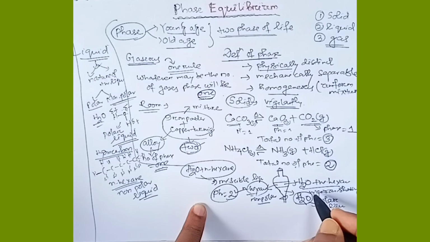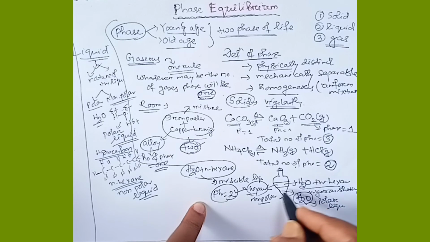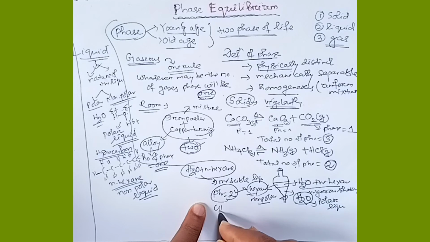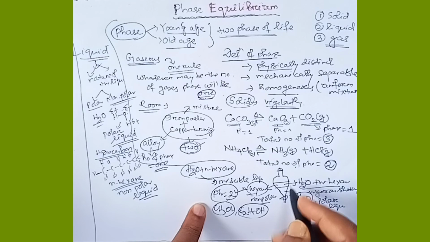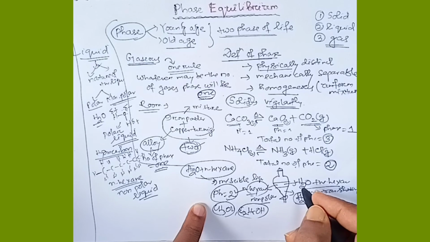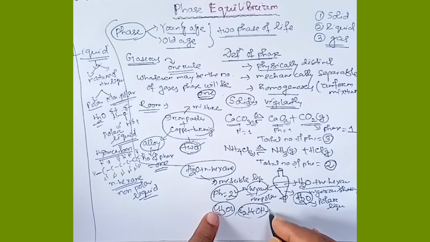But instead of n-hexane, if we will add methanol molecule or ethanol molecule, C2H5OH ethanol molecule, they will form the uniform mixture with the water. At the time we cannot able to differentiate between the two liquids. They will completely mix with one another by forming the hydrogen bonding. So at that time the mixture of ethanol and water, we will say the phase is 1.